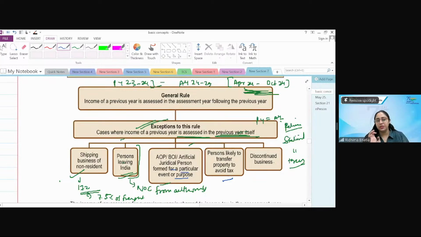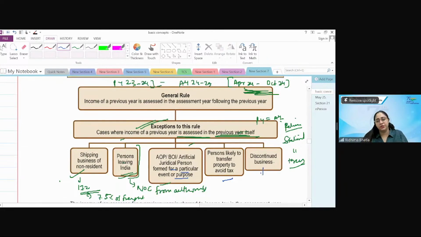But now this Mr. X is very smart. What he's doing is he's selling that land so that he can get that money, and then where the money went, who knows, right? So when the assessing officer has a knowledge of such a transaction which is bound to happen, they can immediately start the proceedings and they can immediately recover the tax, whatever is due till the previous year from that person, saying that we know that you're likely transferring this property to avoid the tax payment.